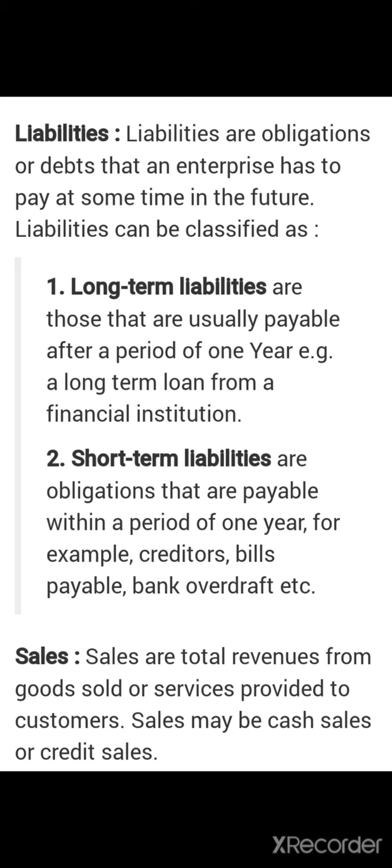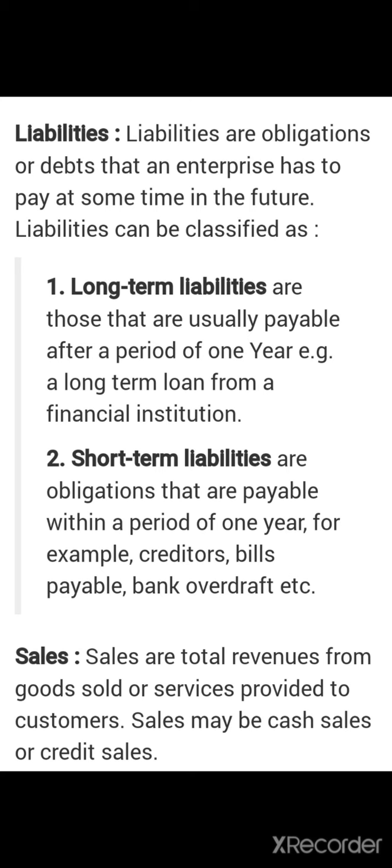Liabilities can be classified as long term liability and short term liability. What is long term liability? Now we will discuss the long term liability. Long term liabilities are those liabilities which are usually payable after a period of 1 year or one accounting year. For example, a long term loan from a financial institution is a long term liability.